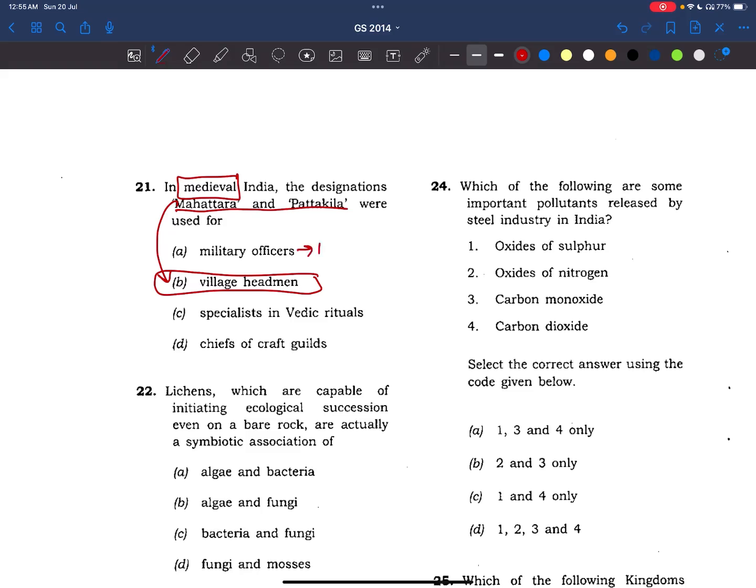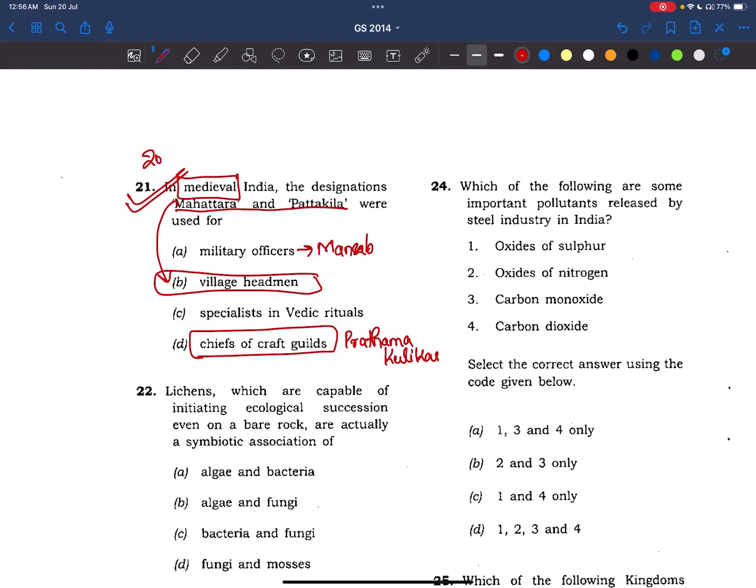They are called Mansabdars. Okay. And coming to chief of craft guilds, they are called Pradhama Kulikas. Okay. And we know specialists in Vedic ritual, they are called Dvivedis, Chaturvedis, right? Iyengars, right? See, these are term-based statements, right?